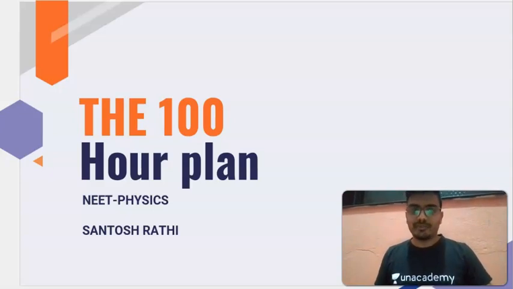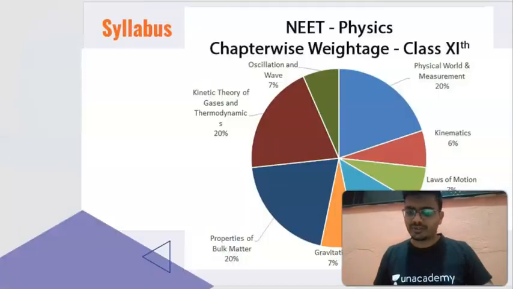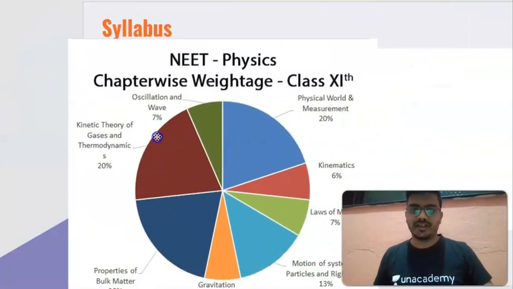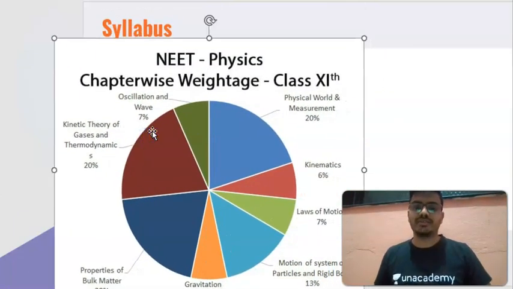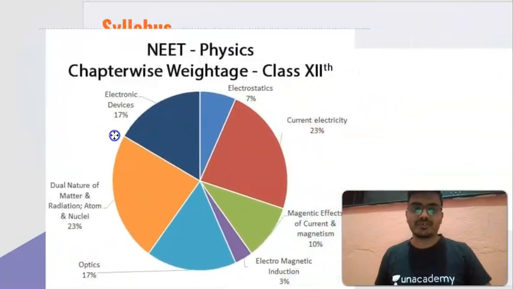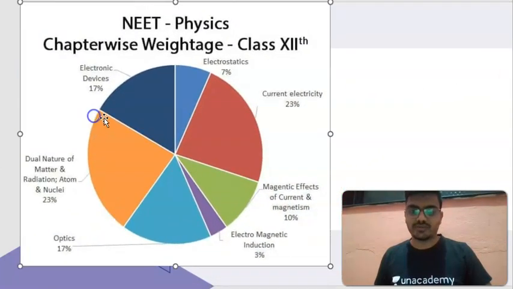So let's begin with the important topic, that is the 100-hour plan for physics, which is going to be for the NEET. This is my syllabus for class 11, which you can find on the screen. Here is the NEET syllabus for class 11, and on the next slide, it is the NEET syllabus for class 12.